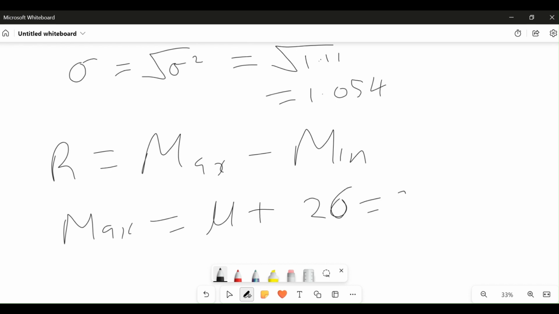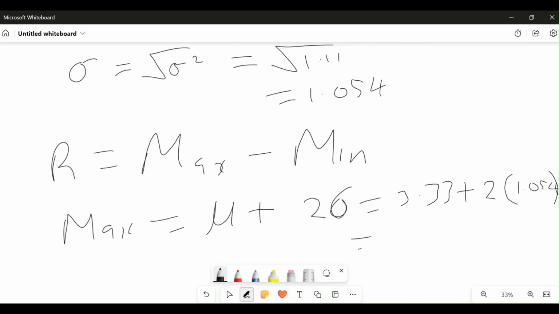The mean here was 3.33 plus 2 into sigma, and our sigma is 1.054.